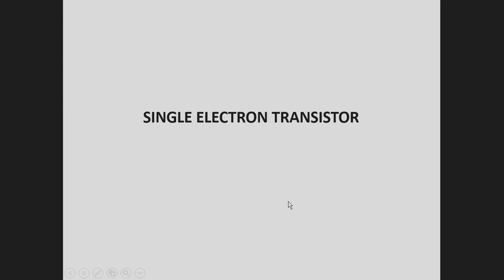Today, we are going to discuss single electron transistors. In the last class, we discussed the Coulomb blockade effect and how a single electron change can make a measurable change in the whole system of a quantum dot. The working of a single electron transistor essentially depends on the Coulomb blockade effect in quantum dots.